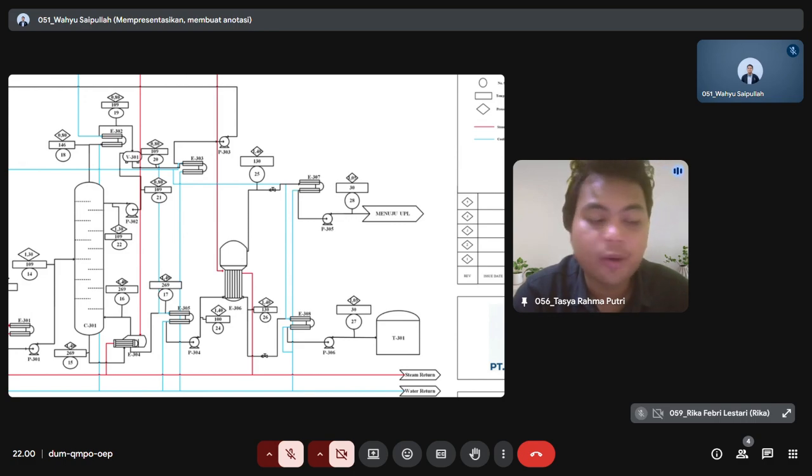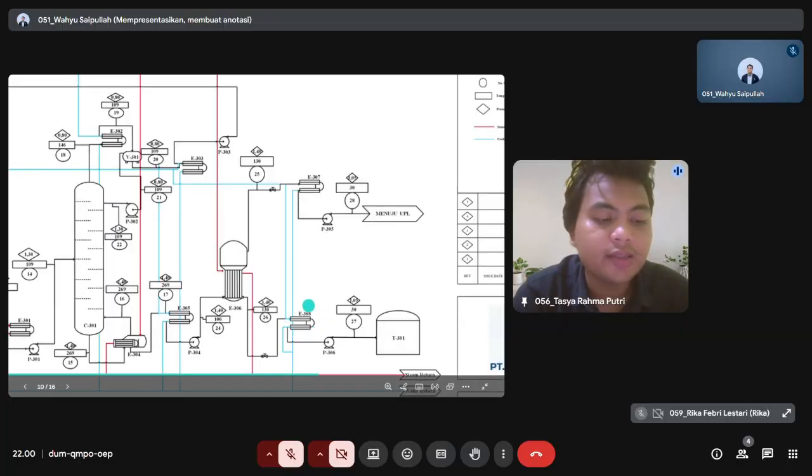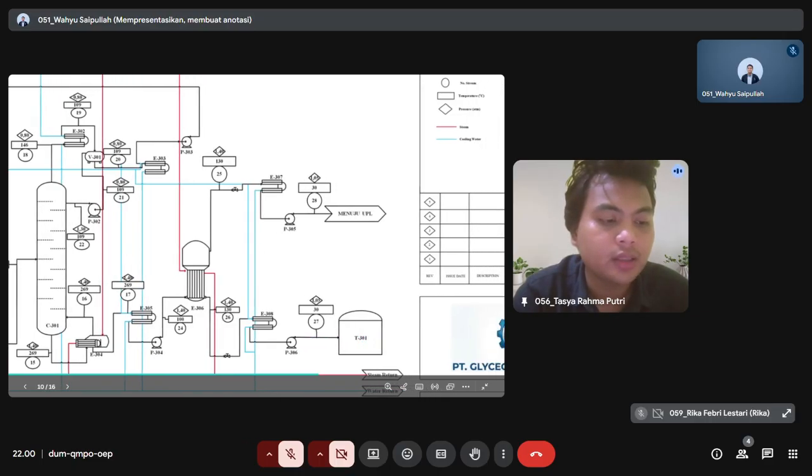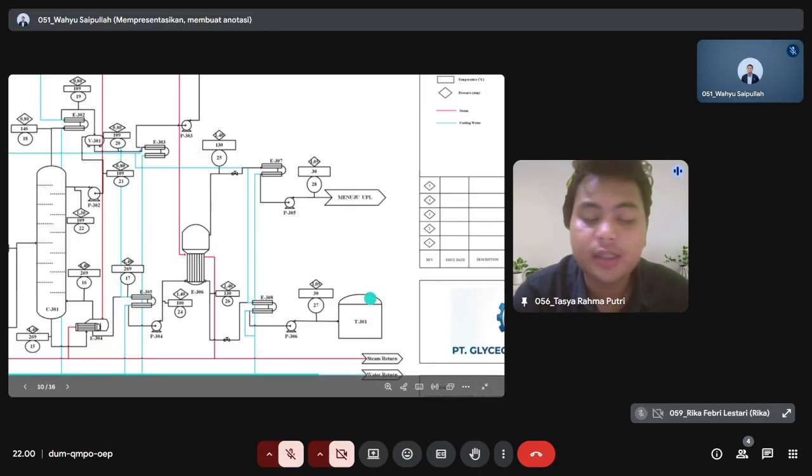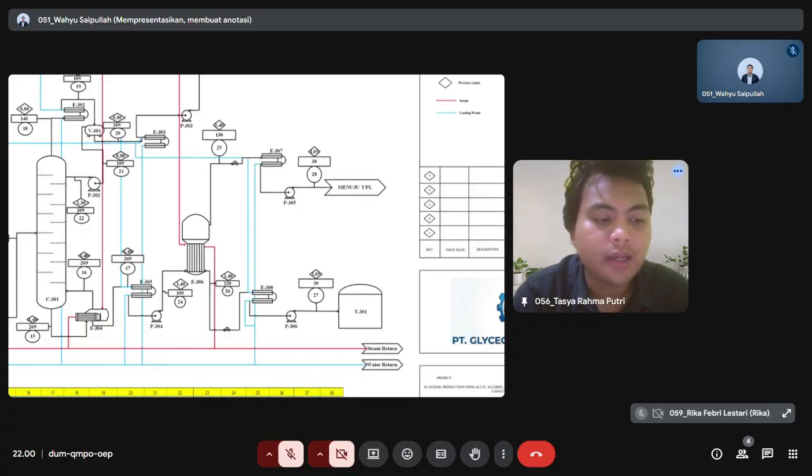The cooled bottom product passes through A308 for final cooling. Then it is sent to the product storage tank. And finally, the product is stored in T301. For utility, we have steam used for heating in heat exchanger and the reboiler, then returned via the steam return line. Cooling water is used in the condenser and cooler, then returned through the water return line.